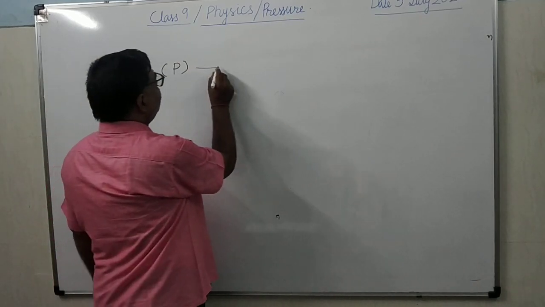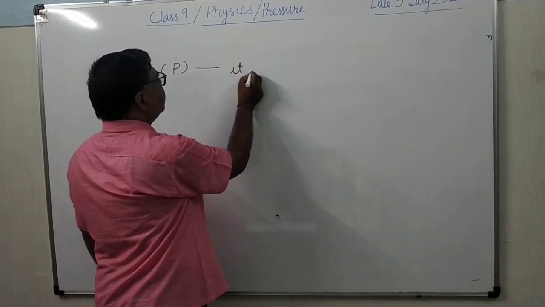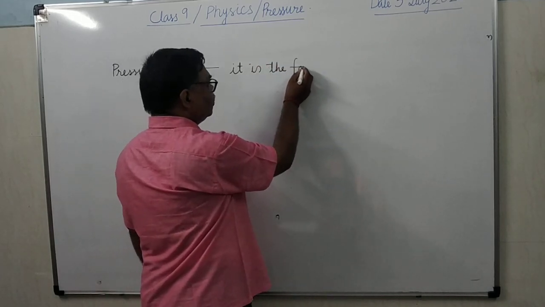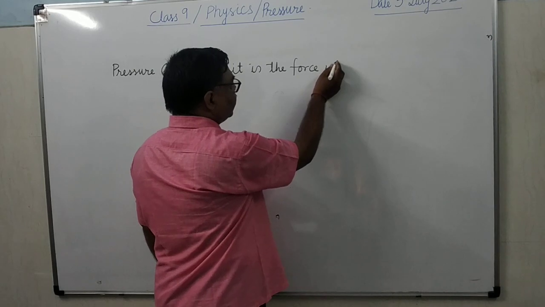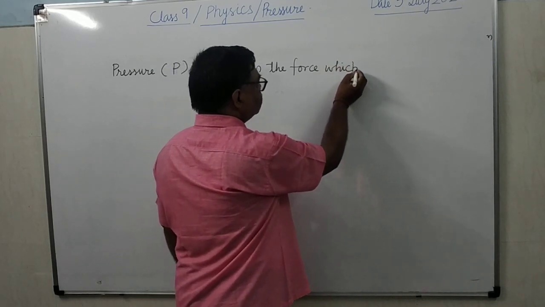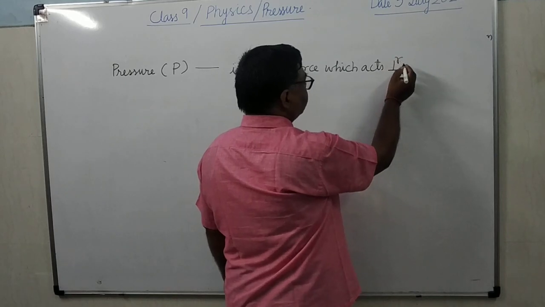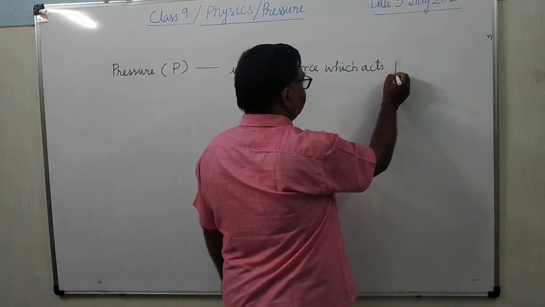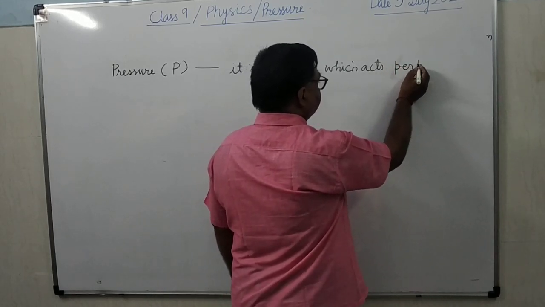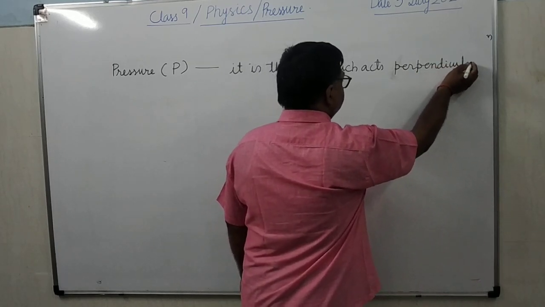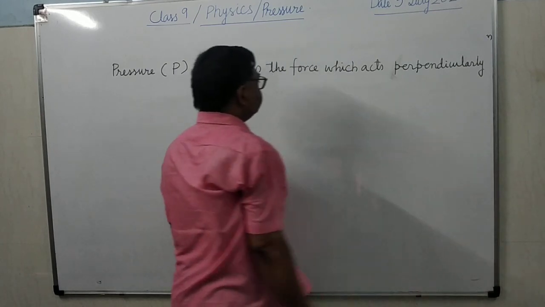It is the force which acts perpendicularly to some surface.